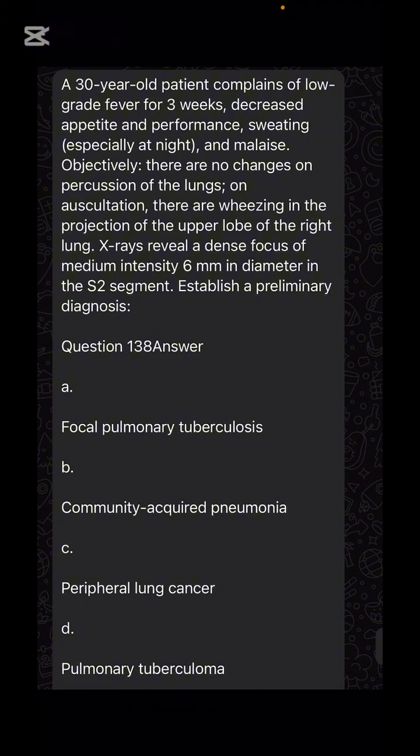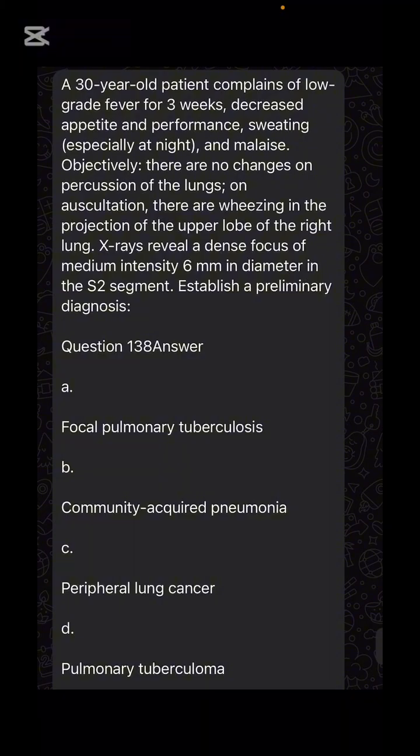Next is a 30-year-old patient with the complaints of low-grade fever, decreased appetite and performance, sweating in the night. And come to the X-ray findings. X-ray reveals a dense focus of medium intensity, 6 mm in diameter, in the segment S2. So in the segment S2, what is there? Upper lobe of the pulmonary system. So upper lobe, who will affect? Tuberculosis loves to eat the upper lobe of the lungs as dinner.